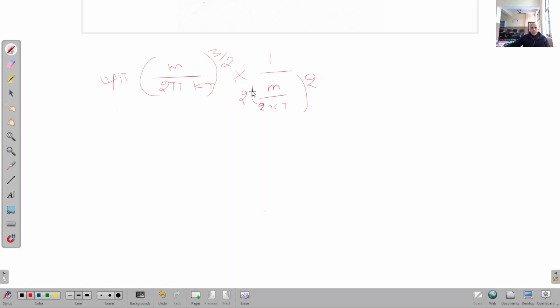Clear? So this expression is 1 upon 2a square.